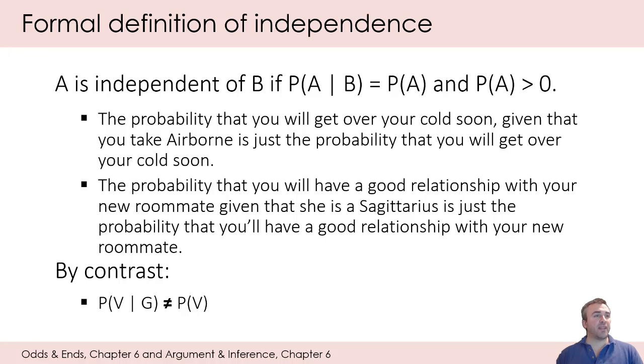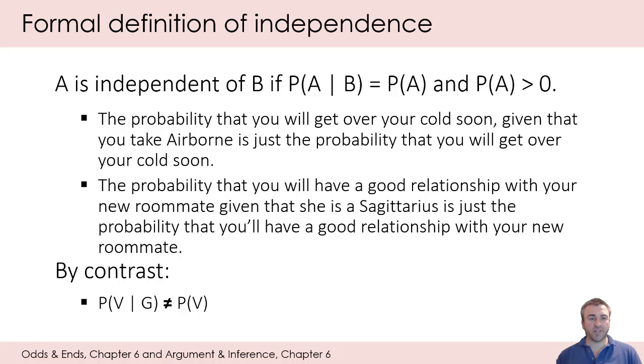The probability that you will get over your cold soon, given that you take Airborne, is just equal to the probability that you will get over your cold soon. The probability that you will have a good relationship with your new roommate, given that she is a Sagittarius, is equal to the probability that you'll have a good relationship with your new roommate. So in both cases, the probability of A given that B is just equal to the probability of A.